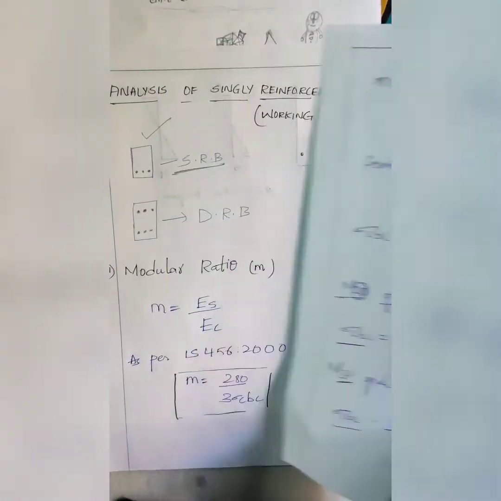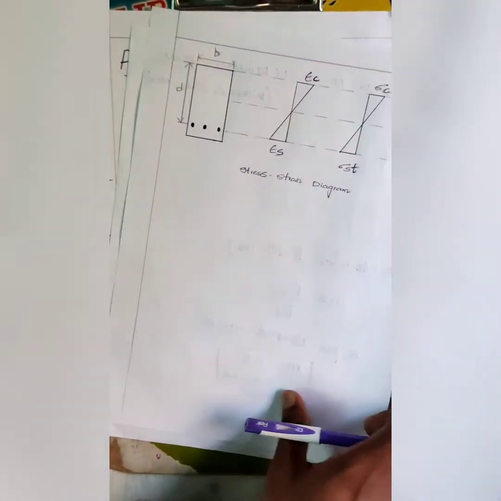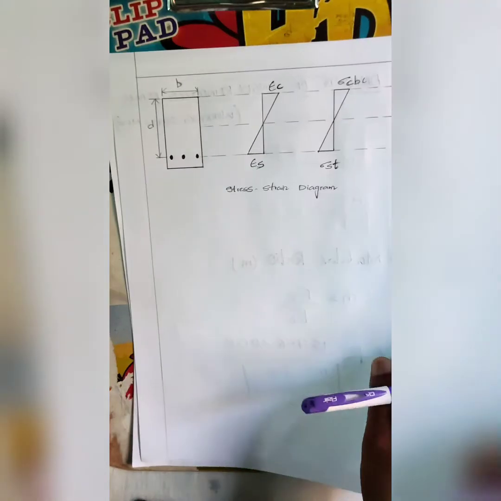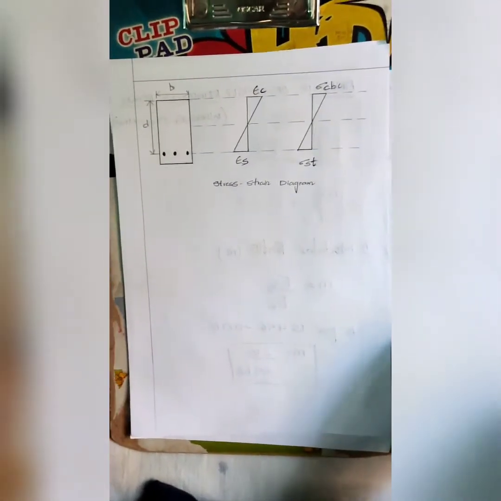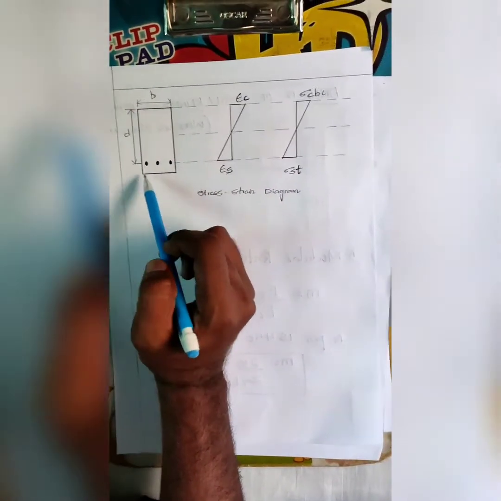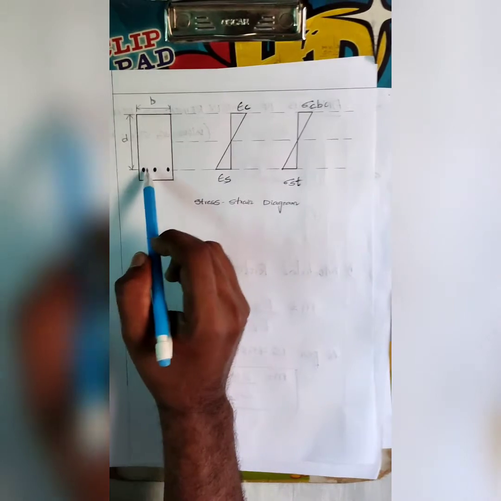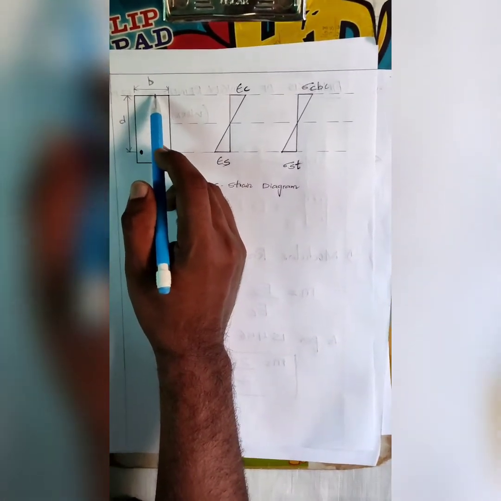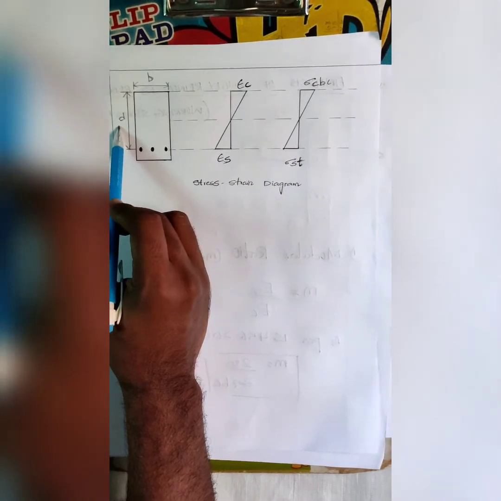Moving on to the analysis of singly reinforced beams. Now we have discussed the terminology also. The diagram shows the cross section of the singly reinforced beam. Small b is the width of the beam and small d is the effective depth of the beam.